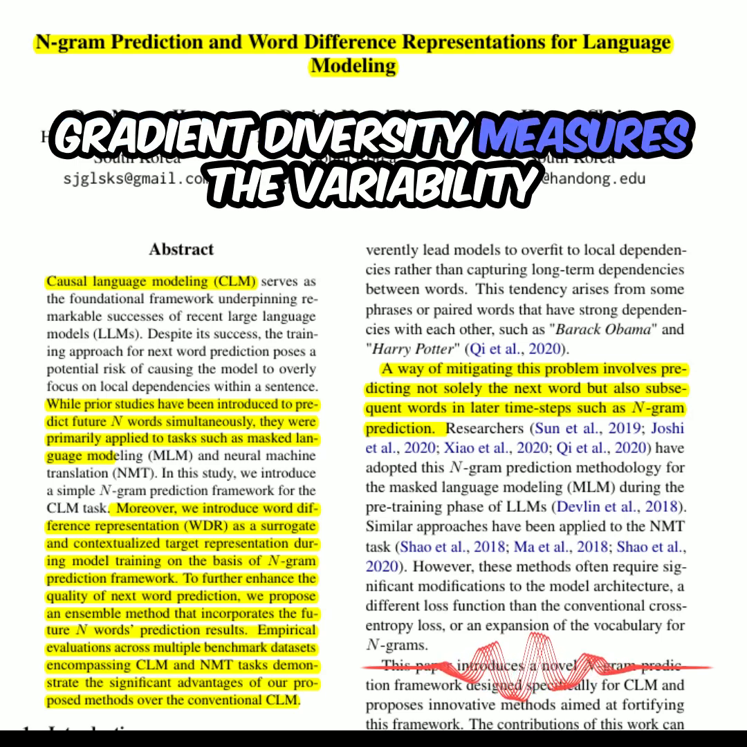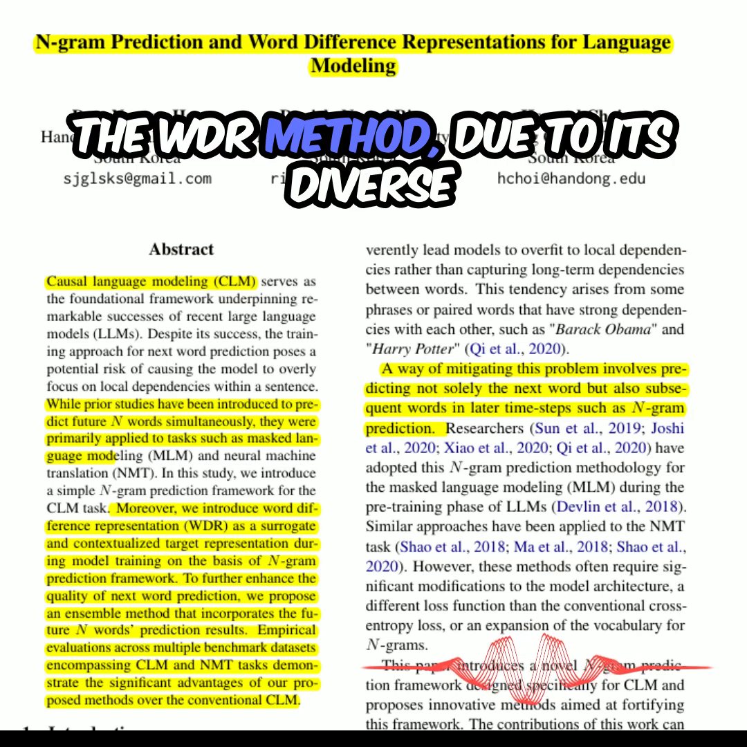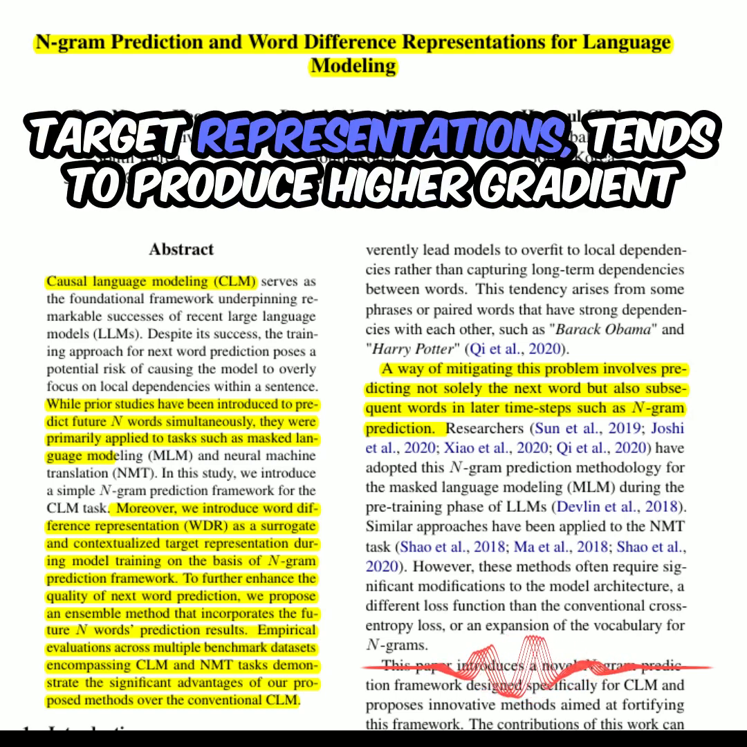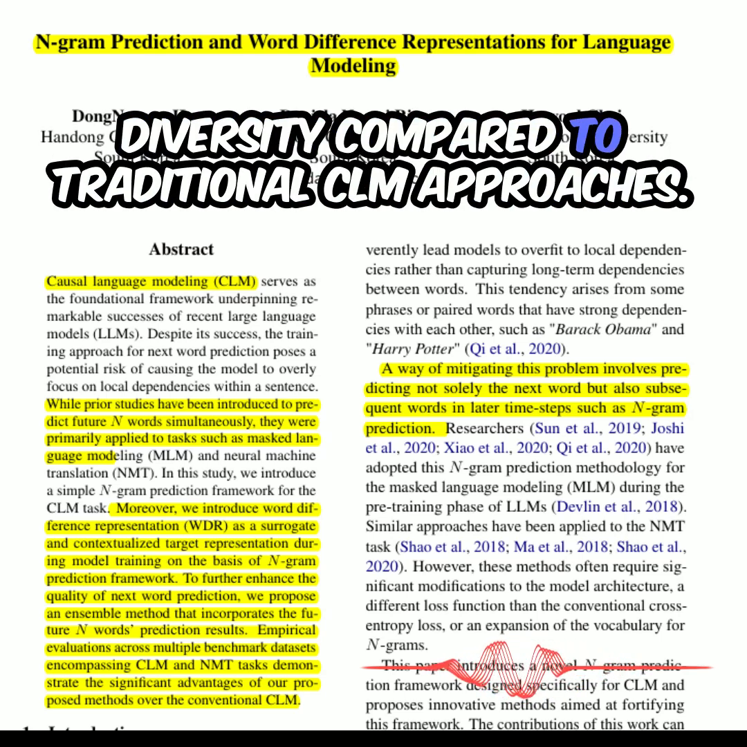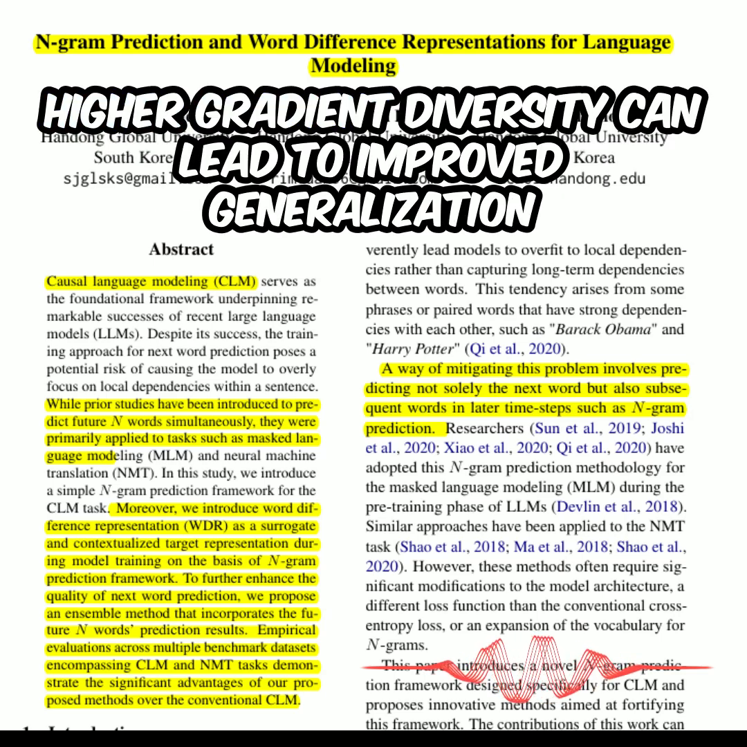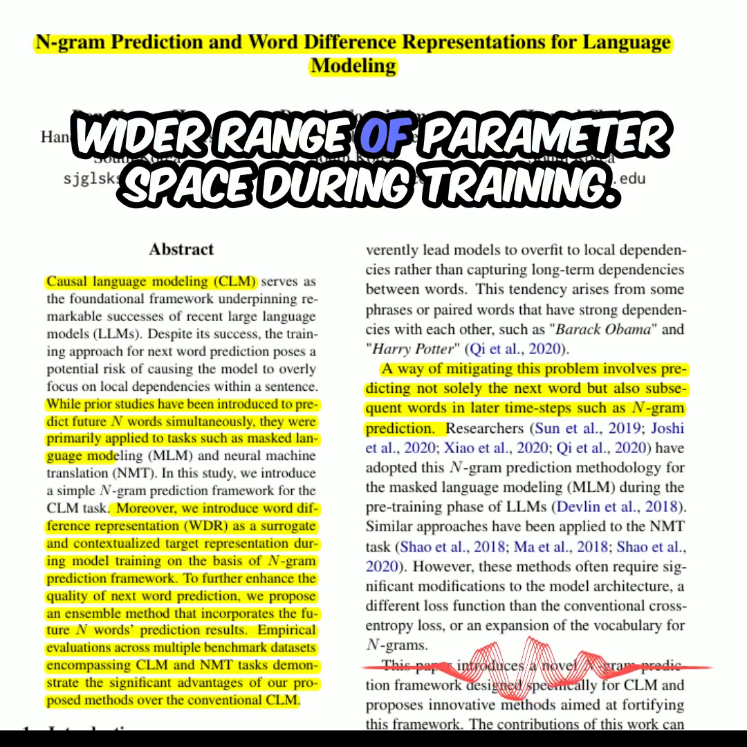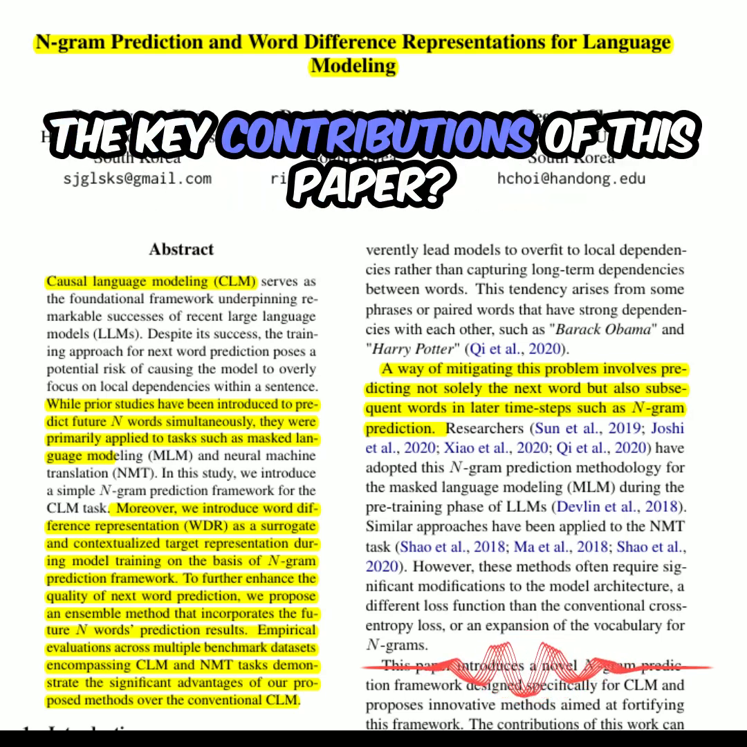Gradient diversity measures the variability of gradients during training. The WDR method, due to its diverse target representations, tends to produce higher gradient diversity compared to traditional CLM approaches. And why is higher gradient diversity beneficial? Higher gradient diversity can lead to improved generalization, as it encourages the model to explore a wider range of parameter space during training. To wrap up, can you summarize the key contributions of this paper?